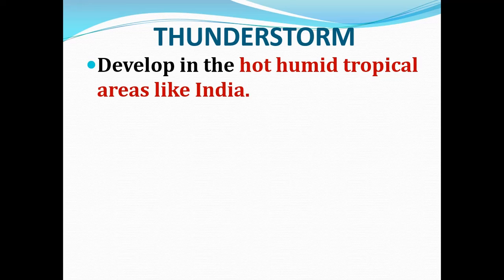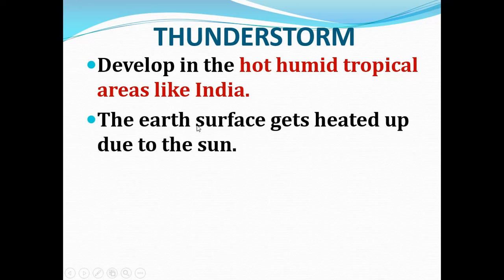First, about thunderstorms. A thunderstorm develops in hot, humid tropical areas like India. Okay, so a thunderstorm normally occurs in tropical areas like India. So what will happen here? The earth's surface gets heated up due to the sun.